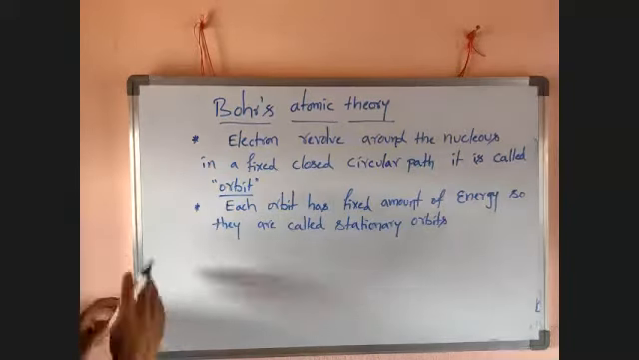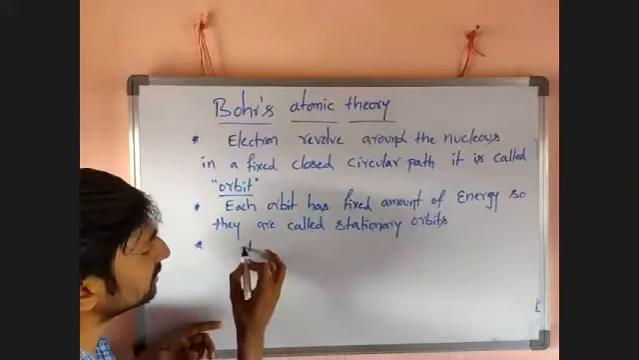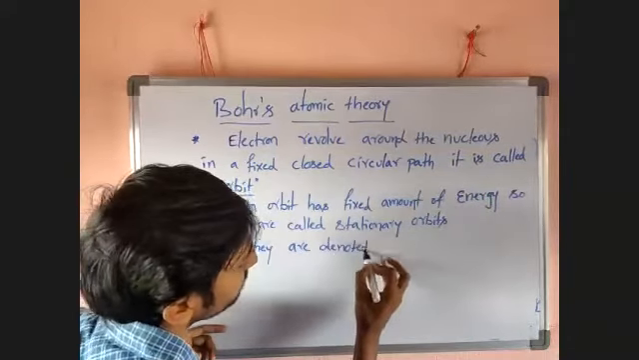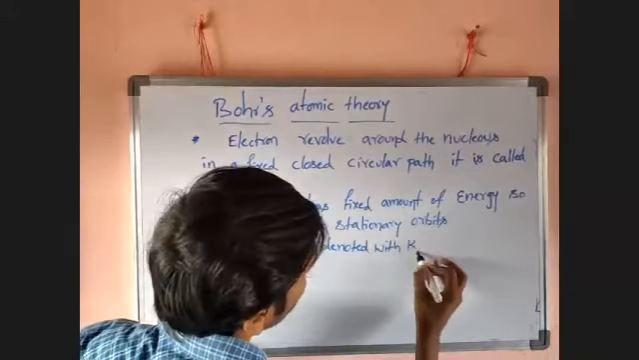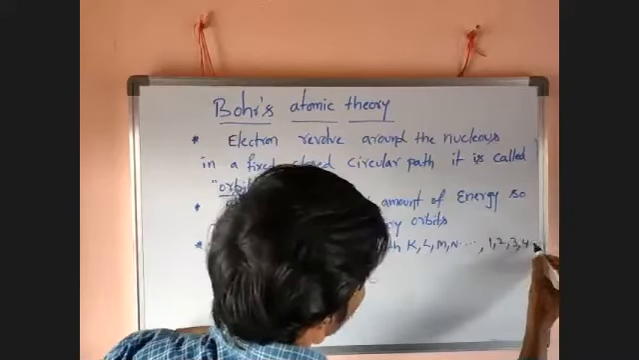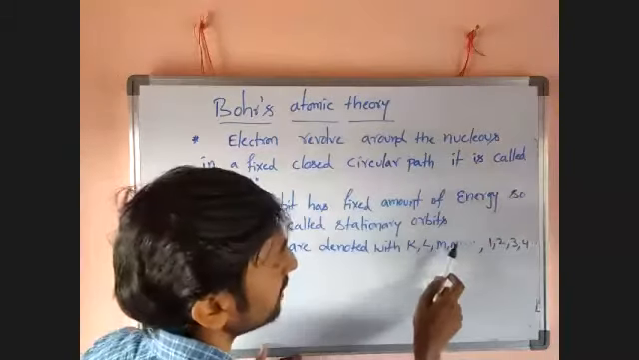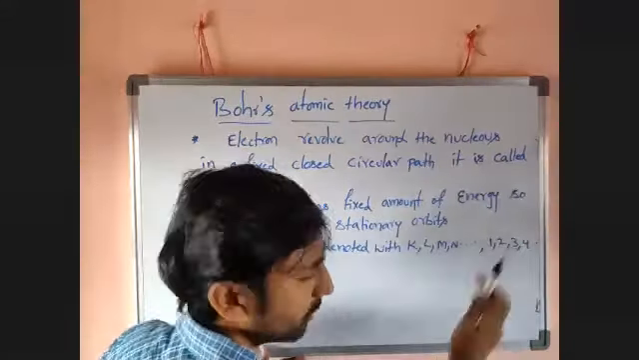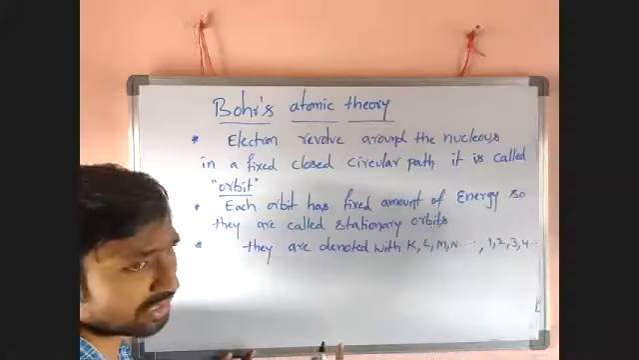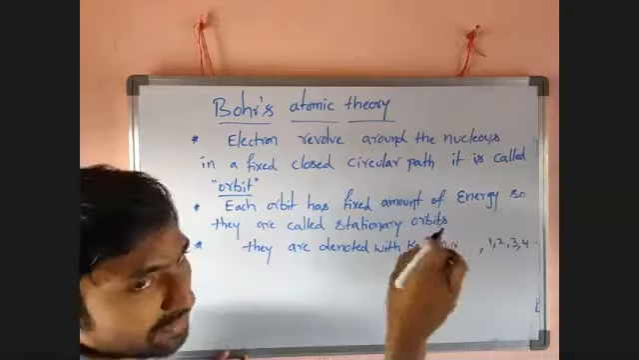I will explain with a diagram. Next, they are denoted with K, L, M, N, like 1, 2, 3, 4. So these orbits are represented as K, L, M, N, or 1, 2, 3, 4. Orbit is indicated with n and numbered as K, L, M. So they are denoted with K, L, M, N like 1, 2, 3, 4.